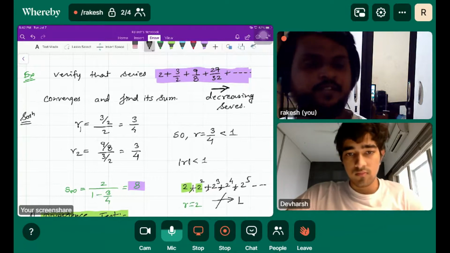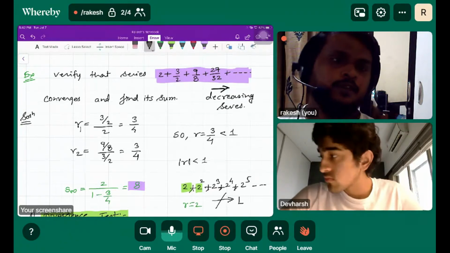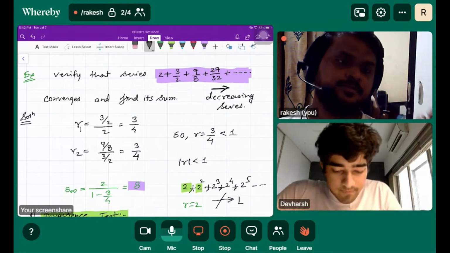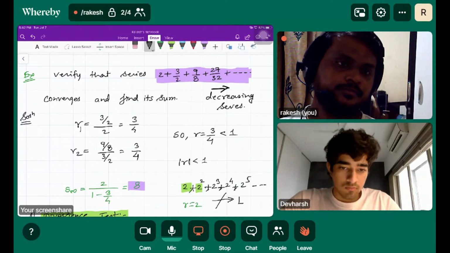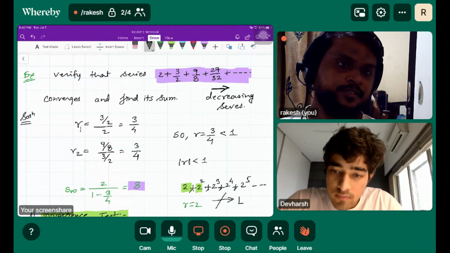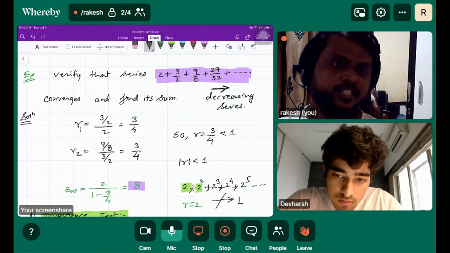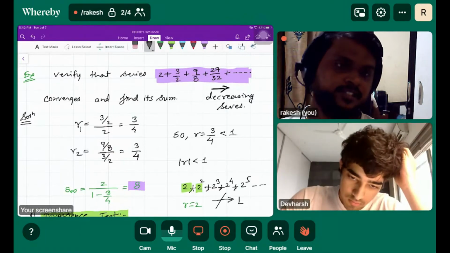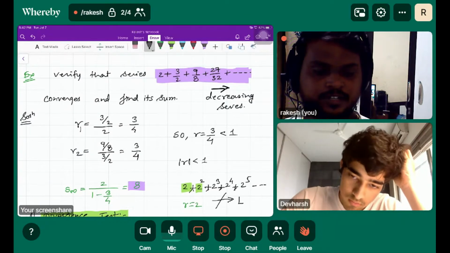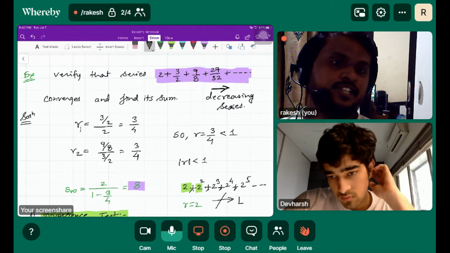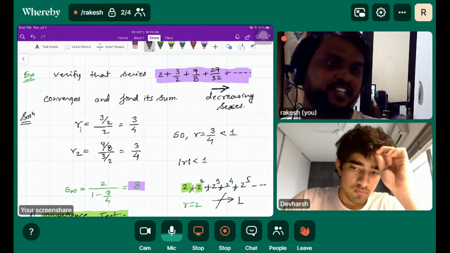At least one thing we can assure here is that for a series to be convergent, the last term has to go to zero. We can say that the series must be a decreasing series.